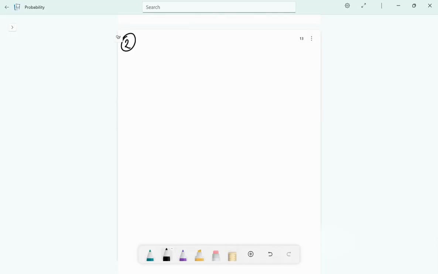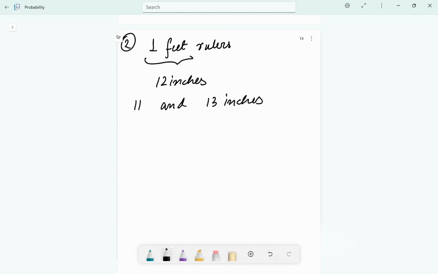Now let's take the next example, which is a manufacturer produces 1 feet rulers. What is 1 feet? 1 feet is 12 inches. Okay? The experiment consists in measuring as accurately as possible the length of a ruler produced by the manufacturer. Now, due to the errors in the production process, one does not know what the true length of the ruler selected will be. Suppose the length of the rulers varies between 11 and 13 inches. Let's take 11 and 13 inches. The exact length should be 12 inches, but let's say the measurement varies between 11 and 13 inches.